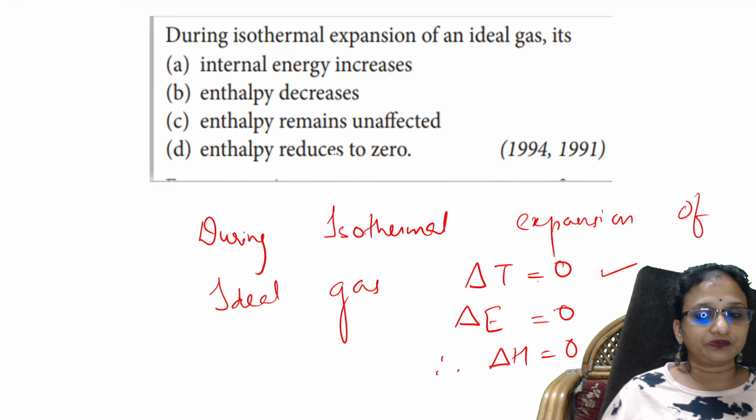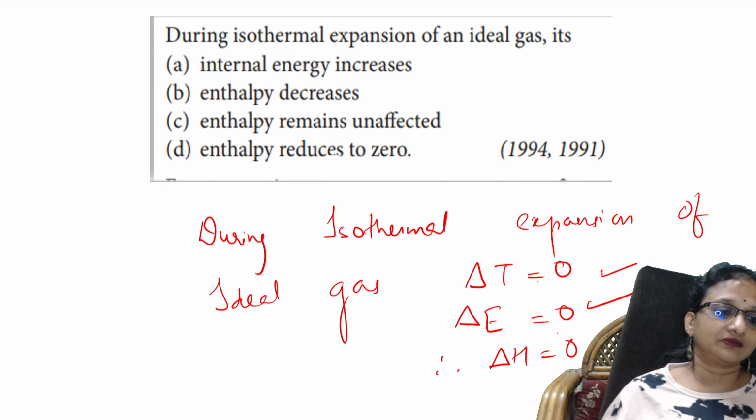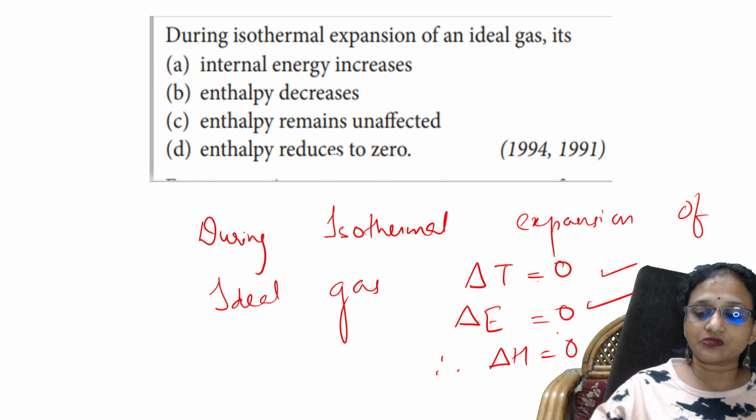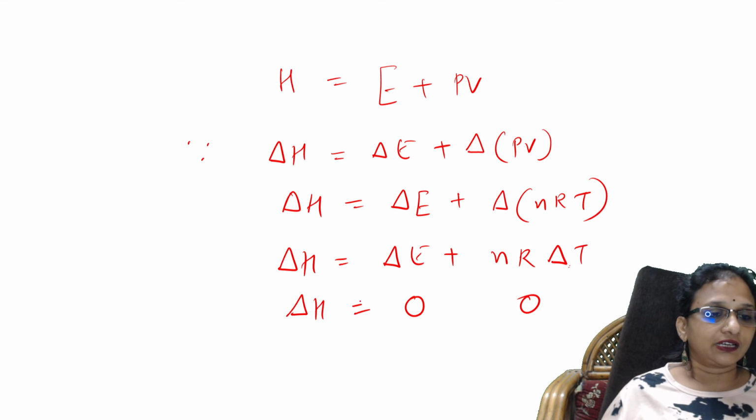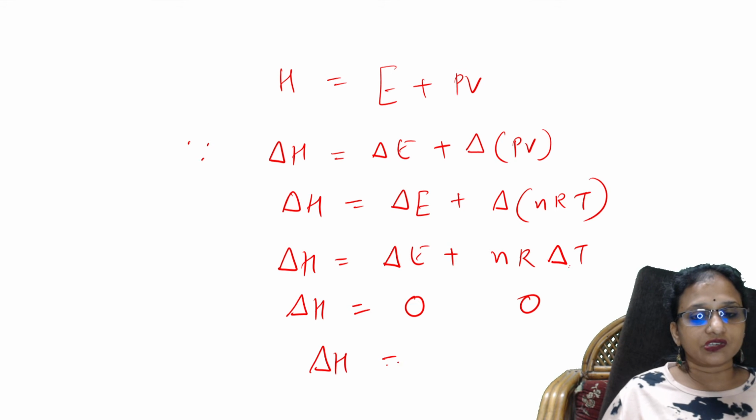Delta E is 0. Now substitute that value in this question. Delta E is 0. Delta T is 0. So what will happen to delta H, students? Delta H also is 0.